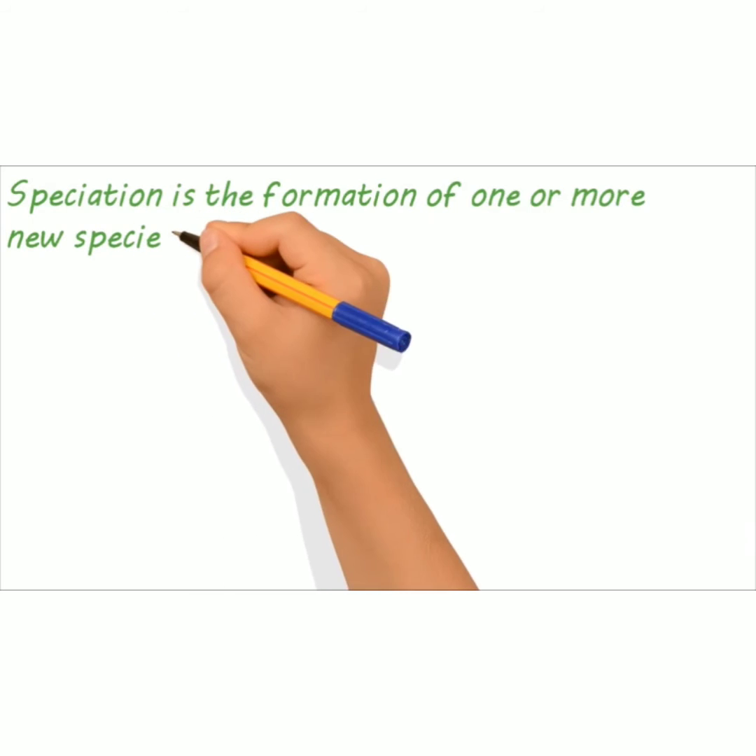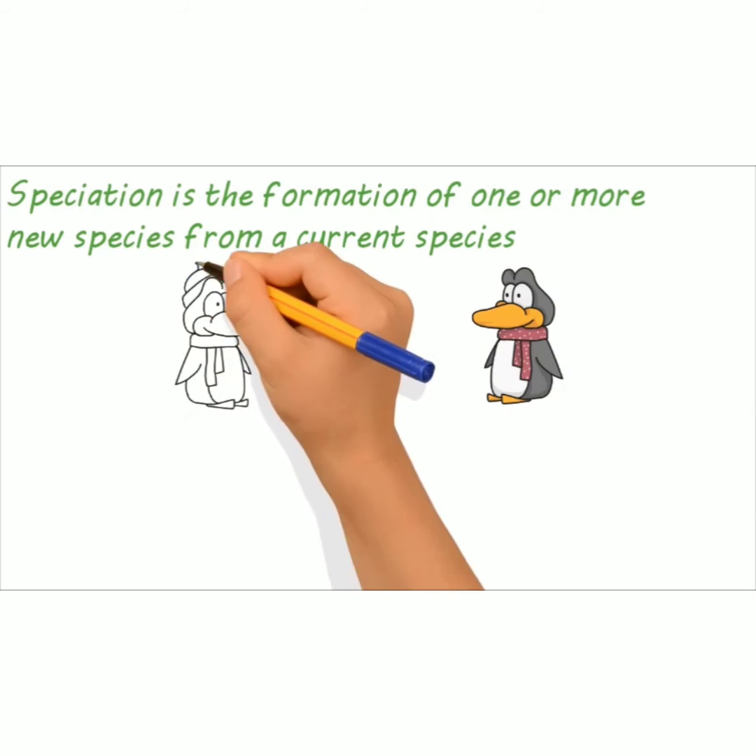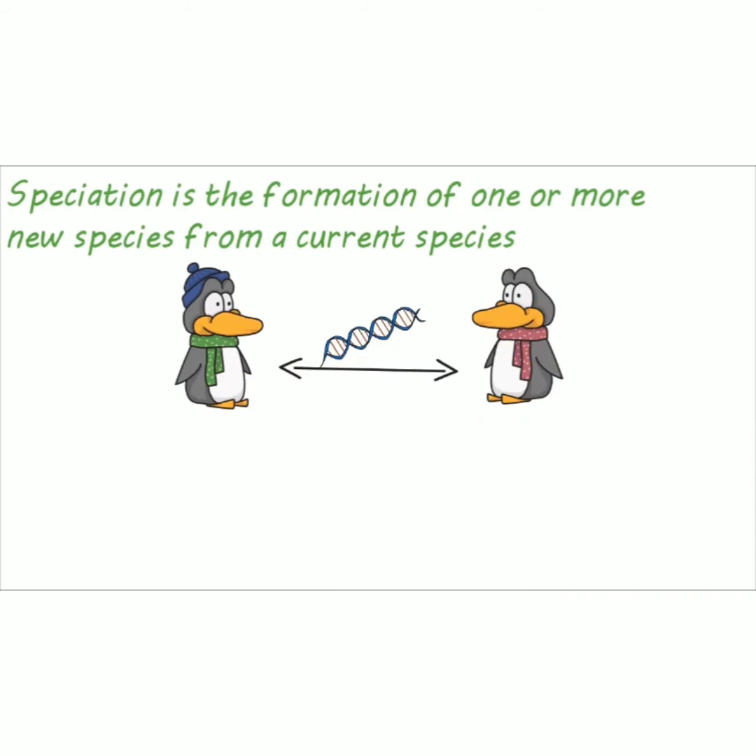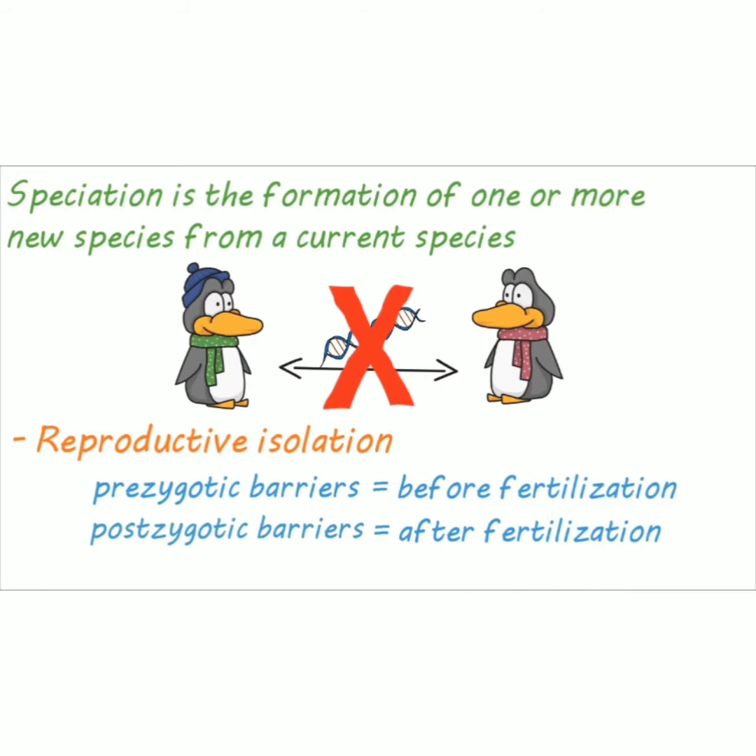Speciation is the formation of one or more new unique species from a current species. In order for one species to split into two or more, a faction within the species must not share its genetic information with the rest of the species. This is called reproductive isolation, and there are two main categories of contributors to this isolation: prezygotic barriers and postzygotic barriers, so named for whether they occur before or after fertilization.